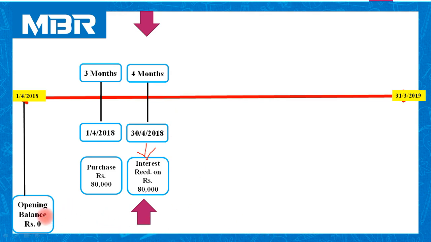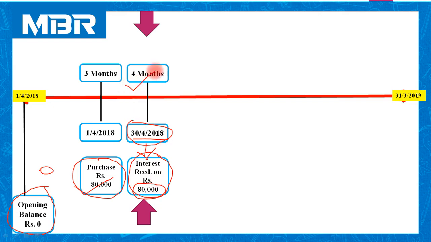Now, what was our opening balance? Our opening balance was 0. We have purchased the investment of rupees 80,000. It means on April 30, we are owner of the investment of rupees 80,000. हमारे पास ओपनिंग बैलेंस 0 थी. यहाँ पे हमने 80,000 की परचेज की. तो जब हमें 30 अप्रैल को इंटरेस्ट मिलने वाला है तब हमारे पास इन्वेस्टमेंट है 80,000.